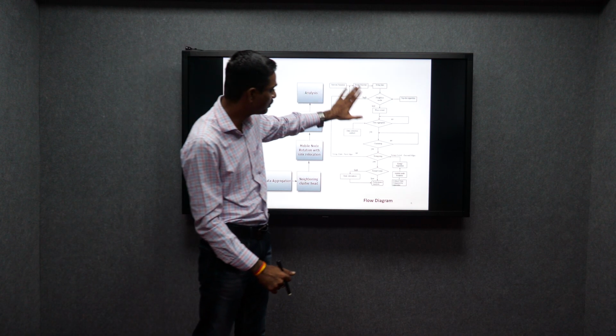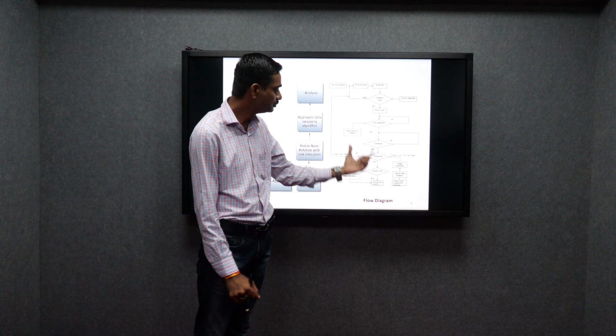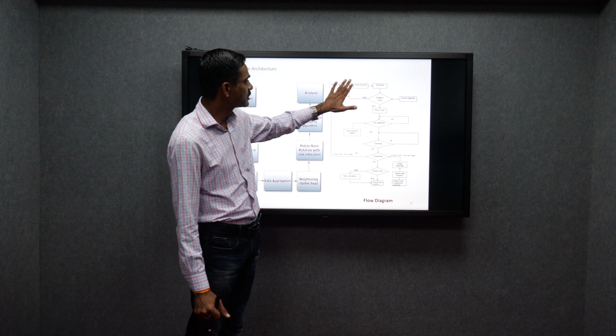This is my complete algorithmic process. This is the flowchart of this, showing how this process works, and this is the complete flowchart. So: network formation, route discovery.